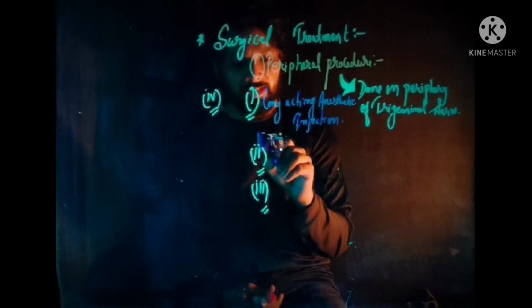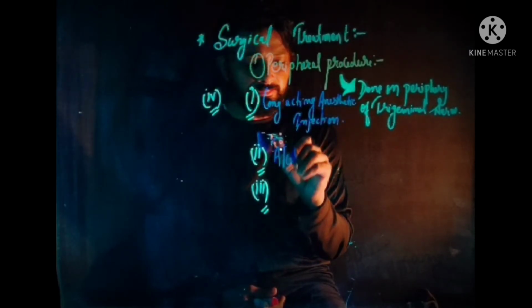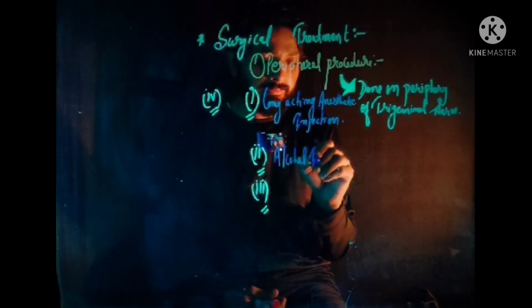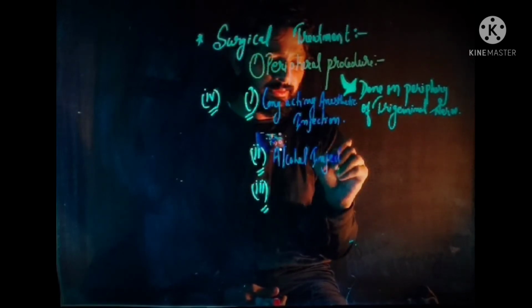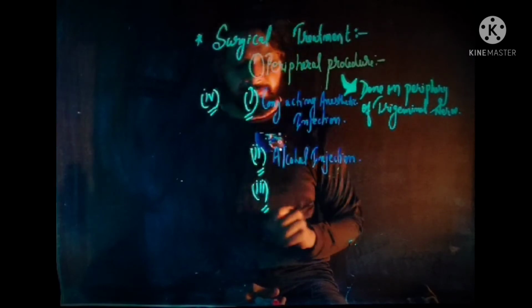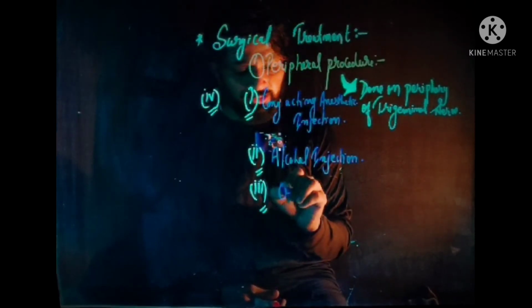Second is alcohol injection. The third one is cryotherapy.